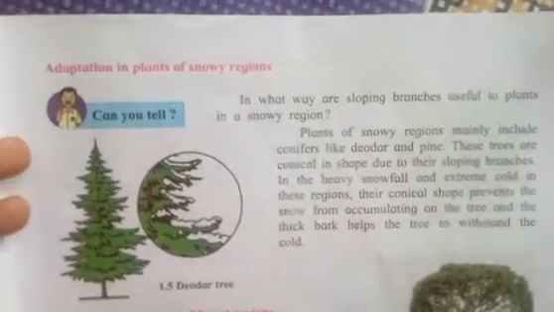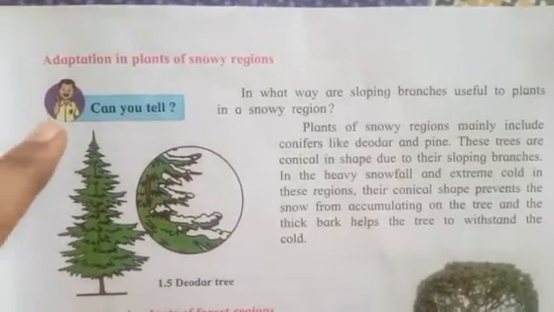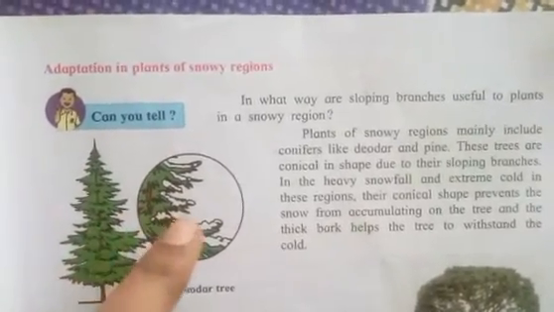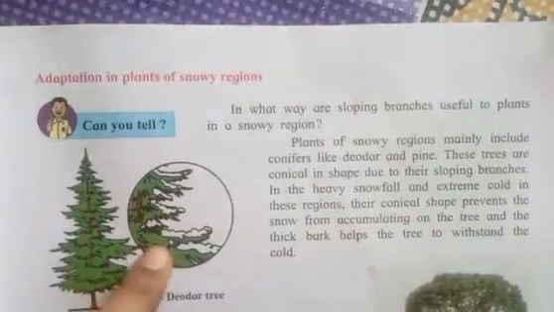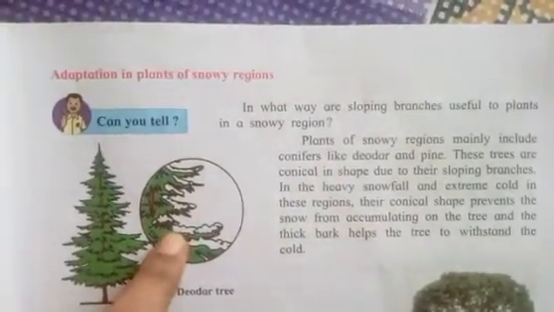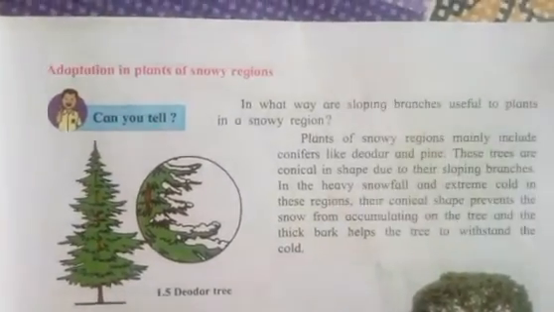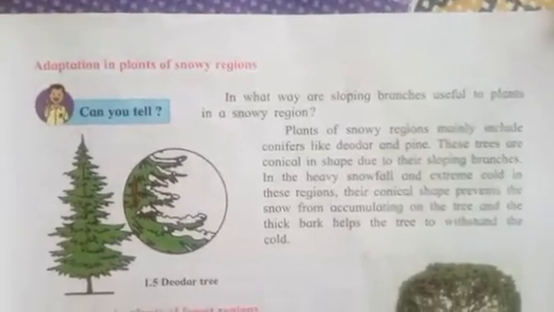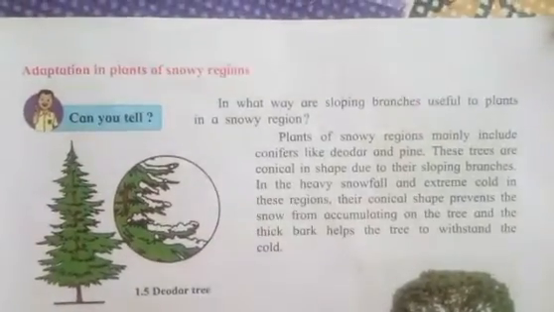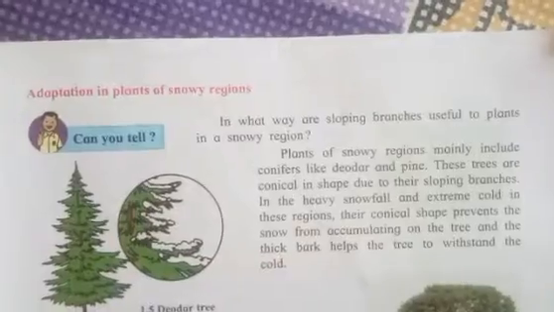Because the leaves of these trees are sloping, and as they are sloping, a large amount of snow does not accumulate on these trees, and the snow falls directly down on the ground. As you all know, in snowy regions there is a huge amount of snowfall. So that's why there are these kinds of changes in the trees found in snowy regions.